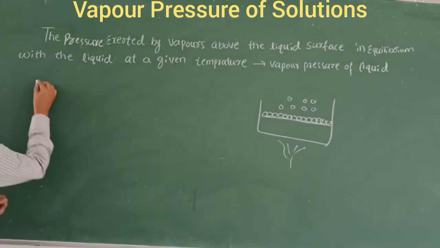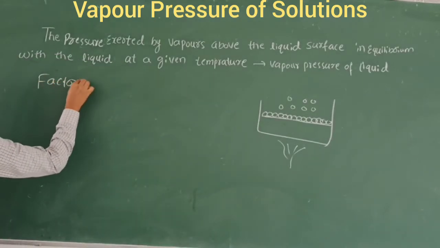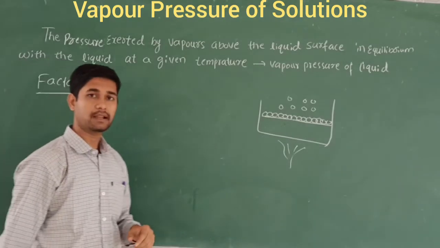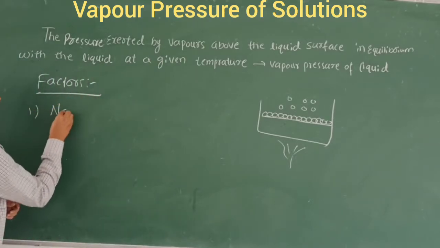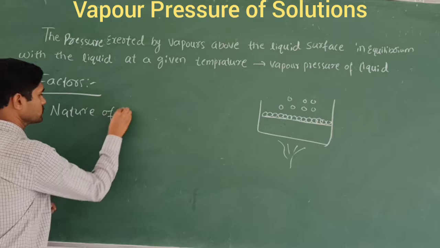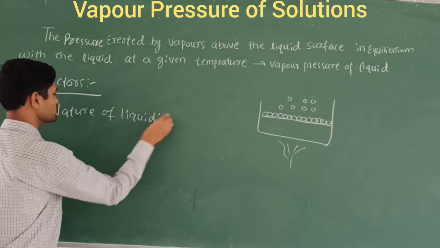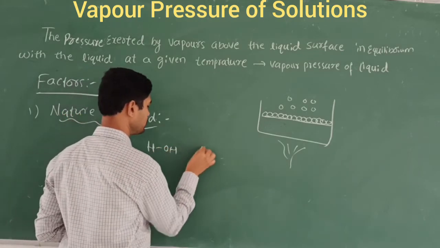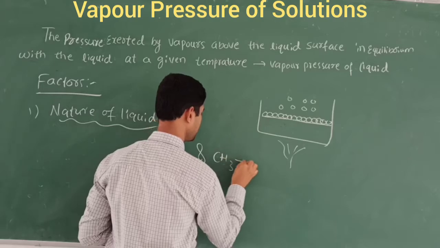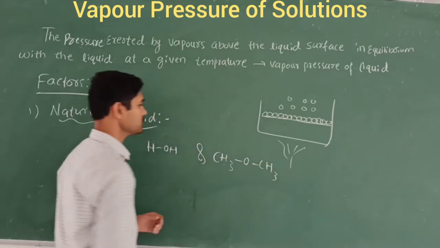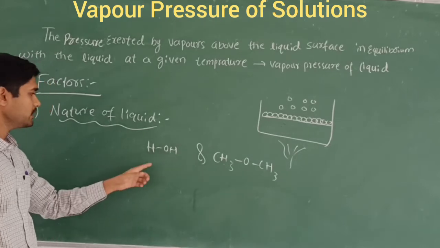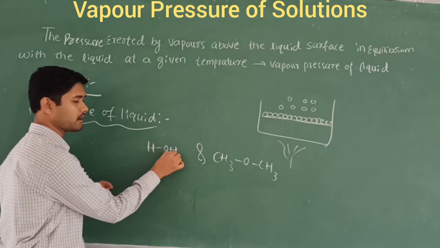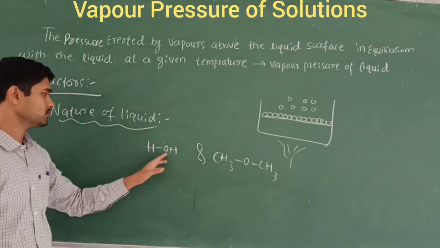Let us discuss the factors. What are the factors which affect the vapor pressure of a liquid solution? The first one is the nature of the liquid solution. As an example, I am going to take water and dimethyl ether. Here you can see the hydrogen bond. This is a strong bond, between hydrogen and oxygen and hydrogen. So what happens due to this hydrogen bonding?